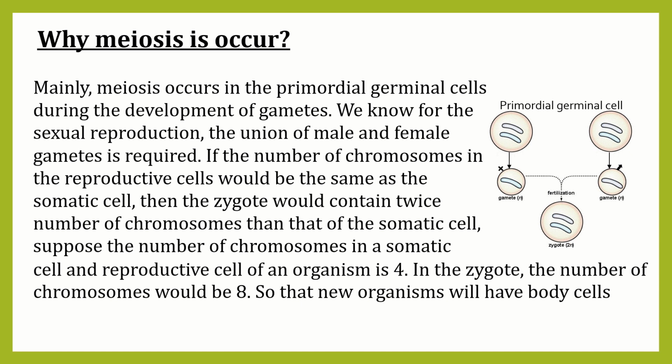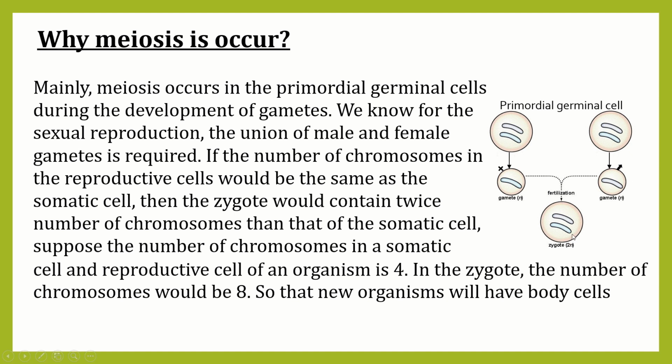We know for sexual reproduction, the union of male and female gametes is required. If the number of chromosomes in the reproductive cell would be the same as the somatic cell, then the zygote would contain twice the number of chromosomes than that of the somatic cell. Suppose the number of chromosomes in a somatic cell and in the reproductive cell of an organism is 4.